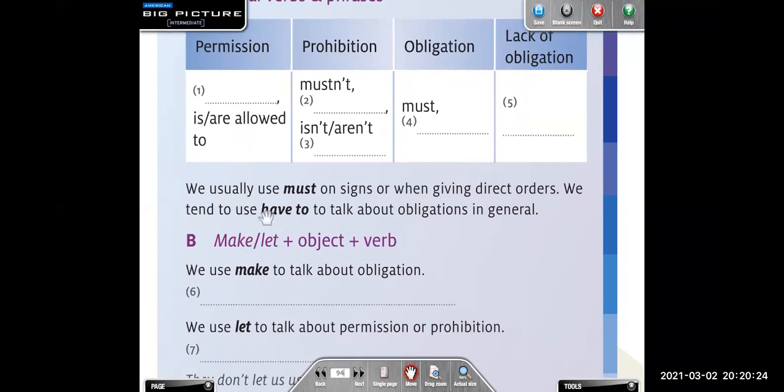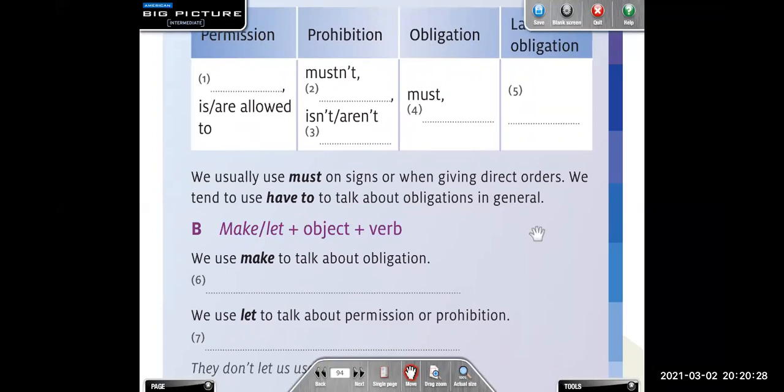And we tend to use have to talk about obligations in general. For example, personal obligations, as I said before. I have to study is a personal obligation, right? So this is the difference between must and have to, okay?